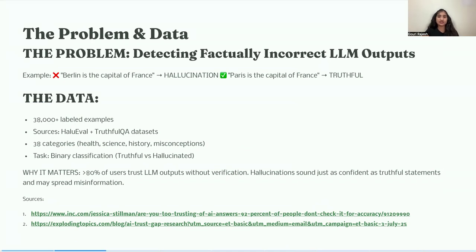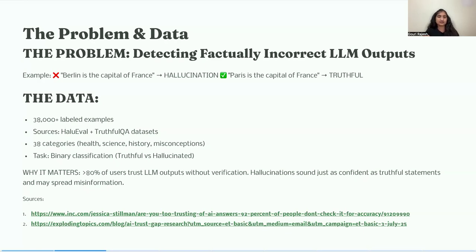I worked with about 38,000 examples from two benchmark datasets, one being the HaluEval dataset and the other one being TruthfulQA, which covers 38 categories from science to common misconceptions. This is a binary classification task where detecting hallucinations is useful in determining AI safety.